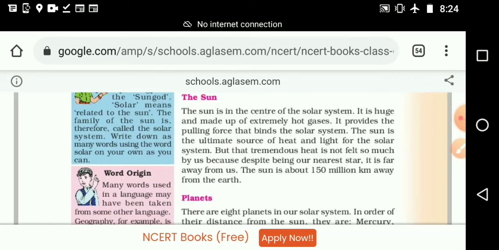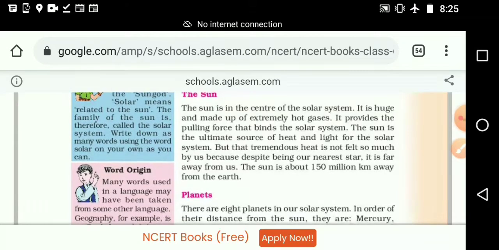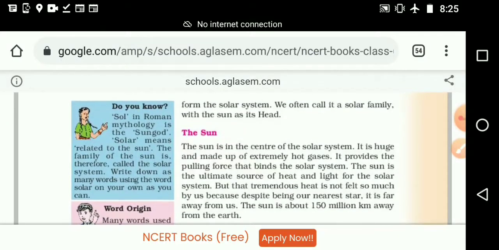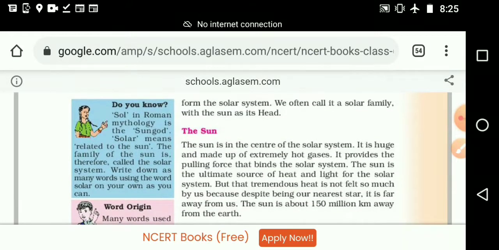Next word, related, R-E-L-A-T-E-D, related. Next word, to, T-O. Next word, the, T-H-E, the. Next word, sun, S-U-N, sun.